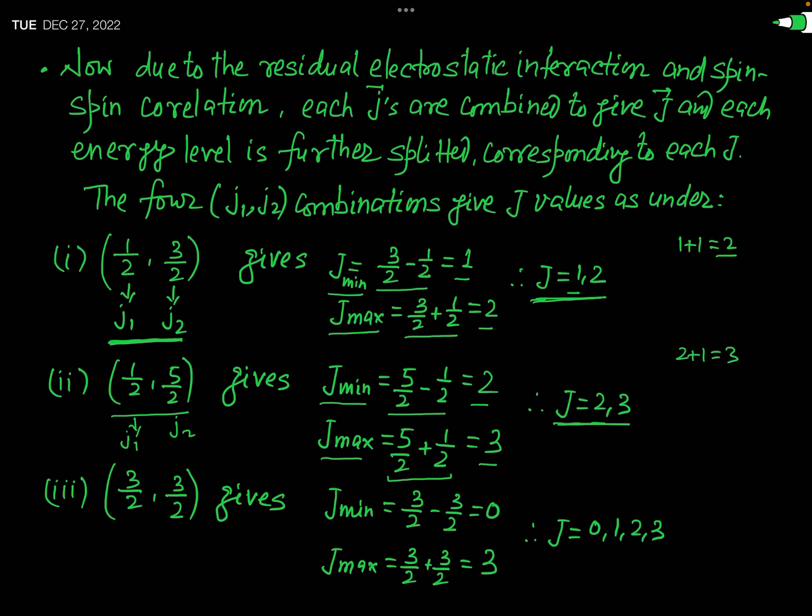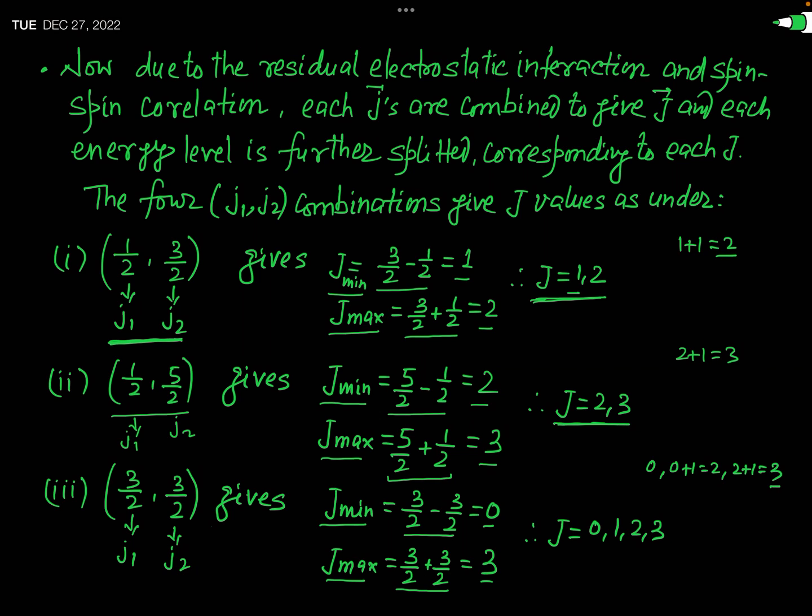Now the third combination you have seen, that J1 is equal to 3 by 2 and J2 is also equal to 3 by 2. So in this condition, what will be J minimum? J minimum will be 3 by 2 minus 3 by 2, which is 0. And J maximum will be 3 by 2 plus 3 by 2, which is 3. So now you have to write the numbers from 0 to 3 at a step of 1. So first of all, we will write 0, then 0 plus 1, then up to 3, and this is the maximum value.